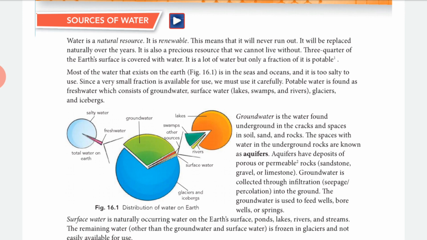Most of the water is salty water, found in seas and oceans. This salty water is not useful to us. There is very little amount found under the ground and as surface water, like in lakes, rivers and ponds, then glaciers and icebergs. This very little amount is called fresh water, and only this is useful.